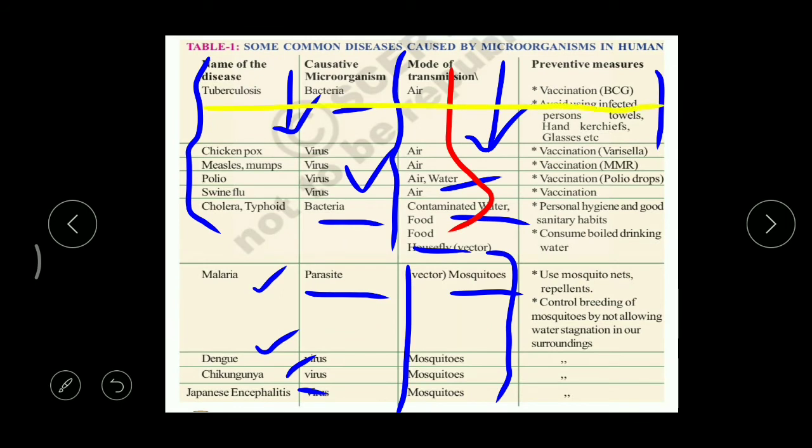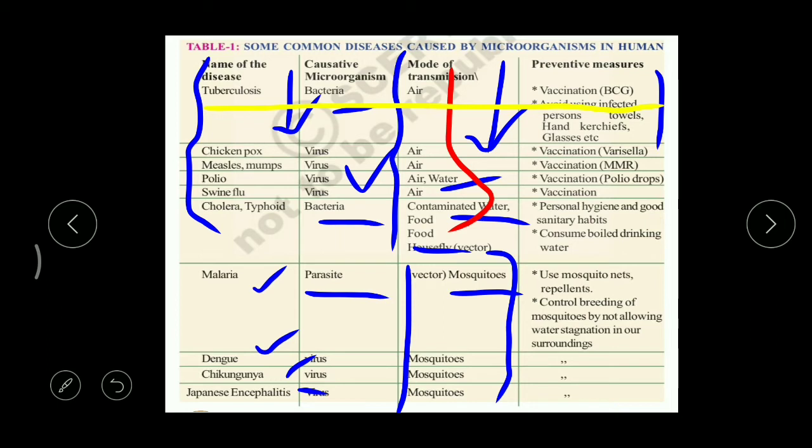And this can be controlled by vaccine. Even for cholera and typhoid, which are bacterial diseases, vaccines are available, though it is not mentioned here.